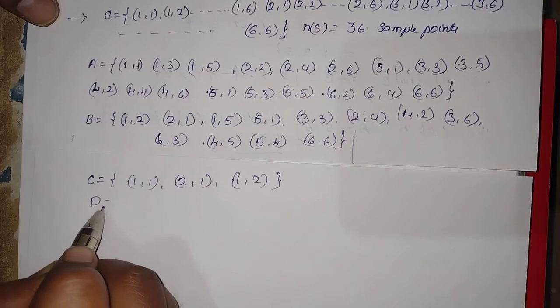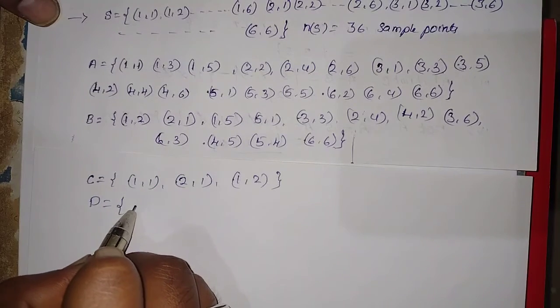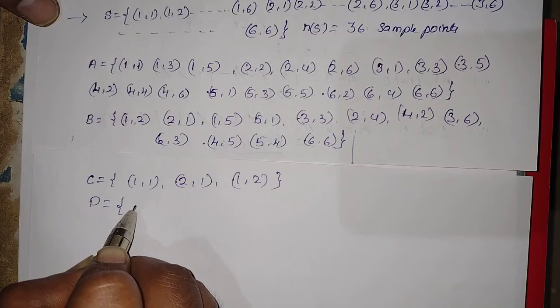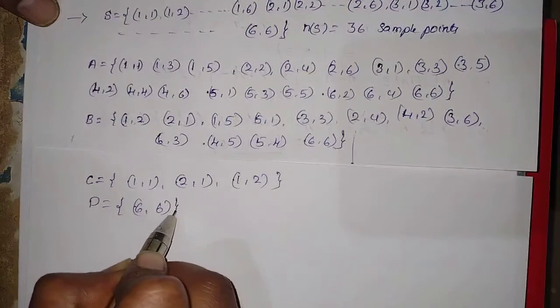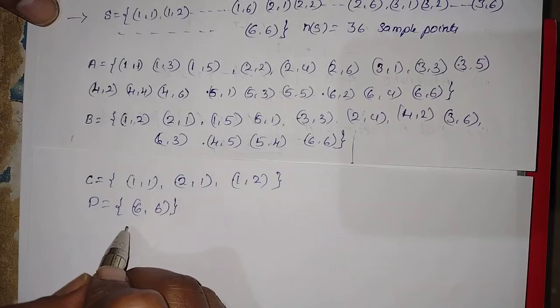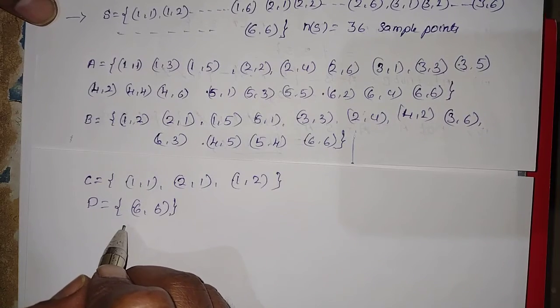D is the sum is greater than 11. Greater than 11 means only one element may come, that is 6, 6, because the sum is 12, which is the highest value. These are the sets A, B, C, D.